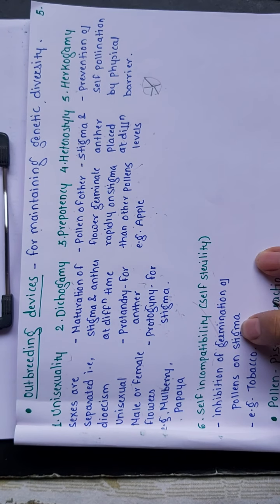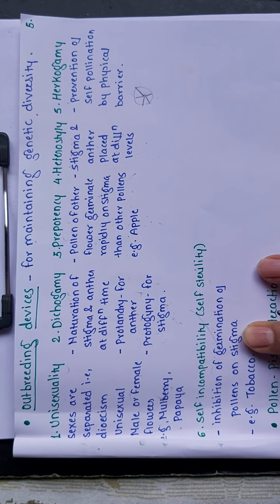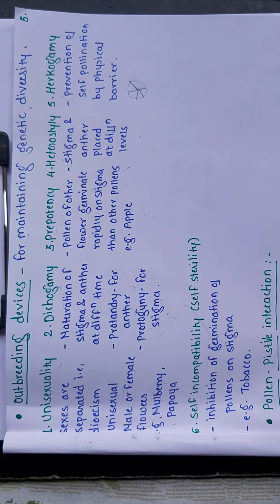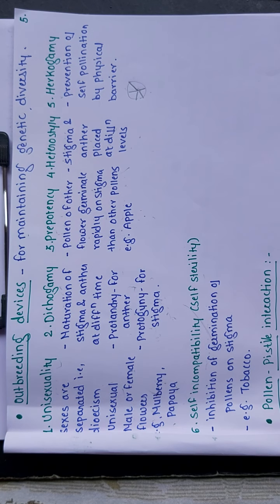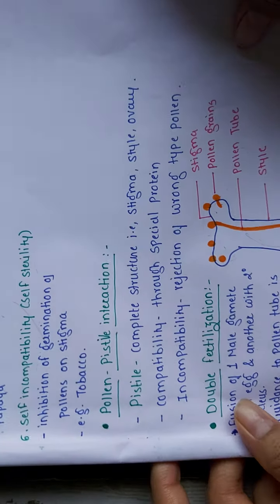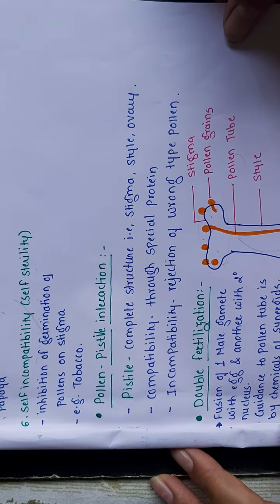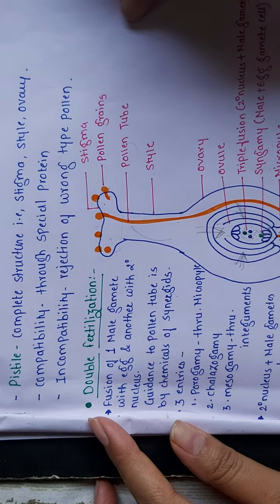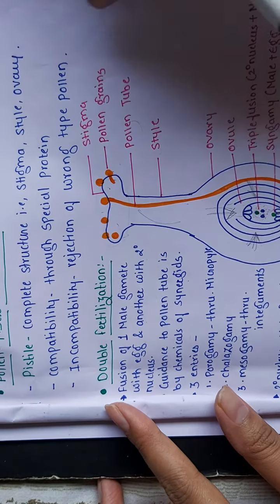Then outbreeding devices for maintaining genetic diversity fall under six categories: unisexuality, dichogamy, prepotency, heterostyly, herkogamy, and incompatibility. Then pollen-pistil interaction, and after that the main topic, double fertilization,